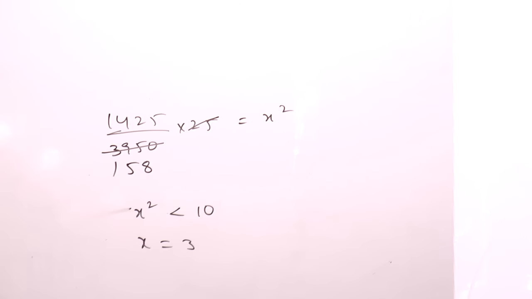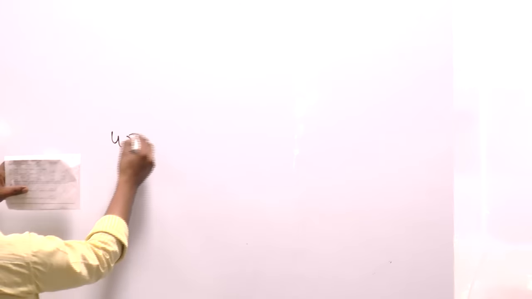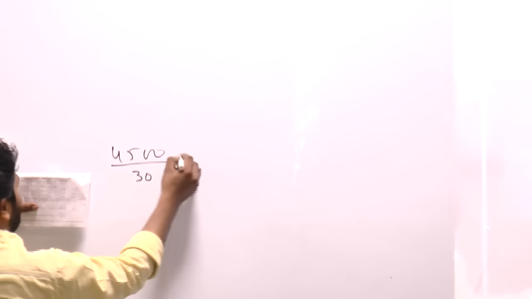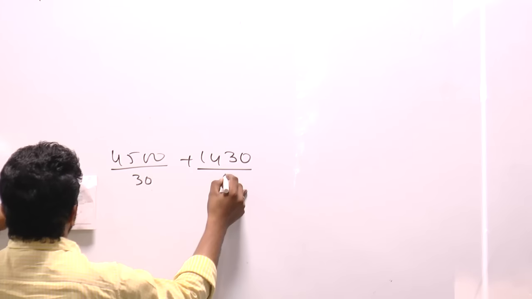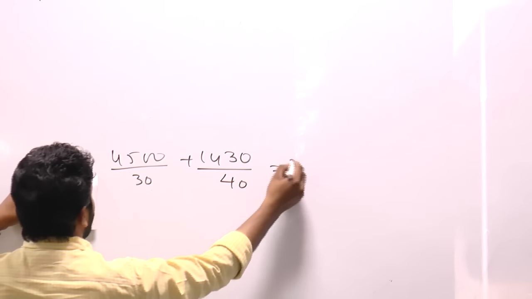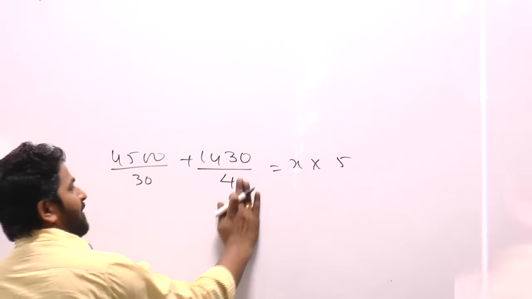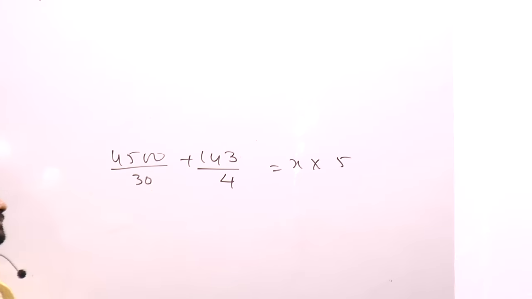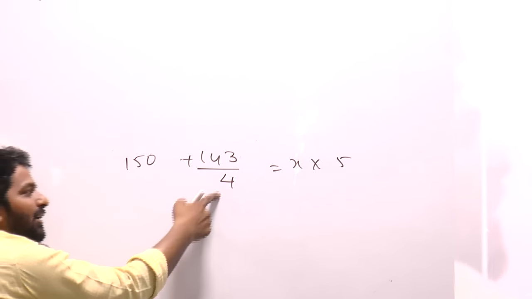Next, 4505. I'll write it as 4500. 4500 divided by 30 plus 1430 divided by 40 is equal to x into 5. How much is this? 150 and 1430 divided by 4.